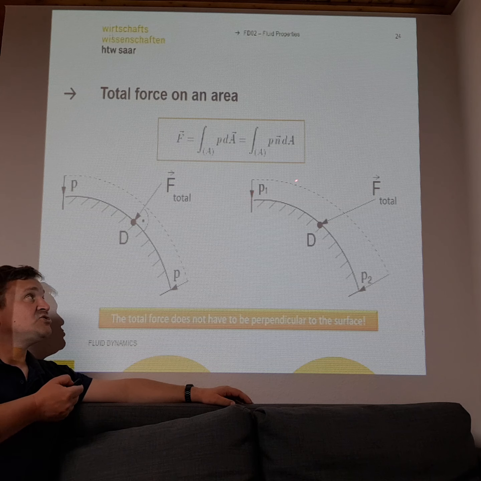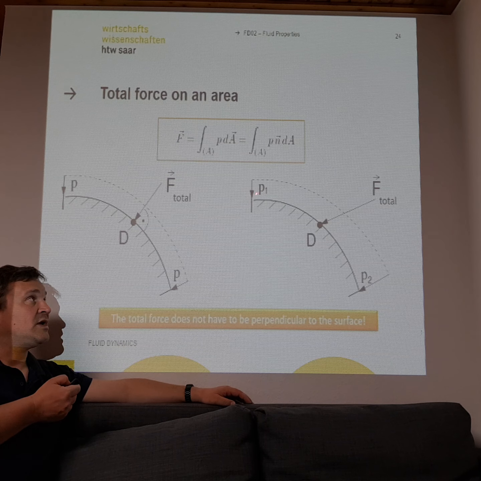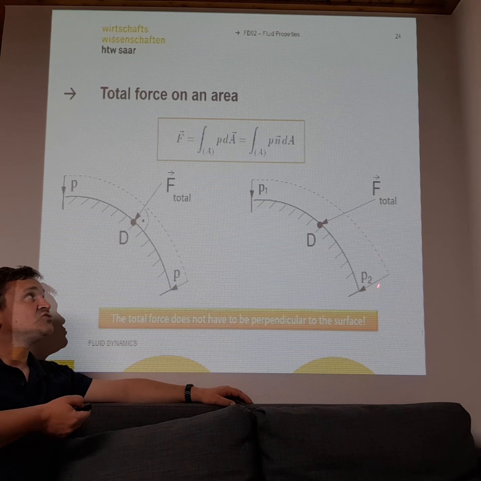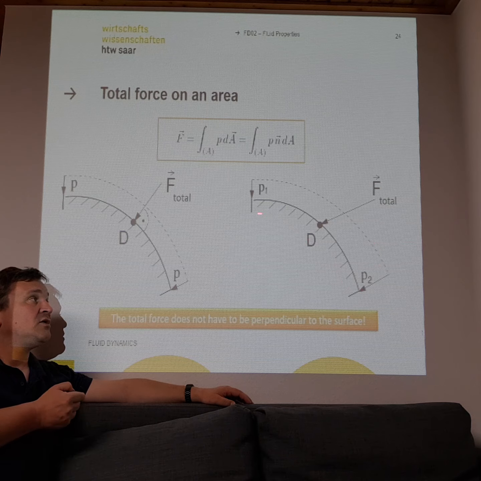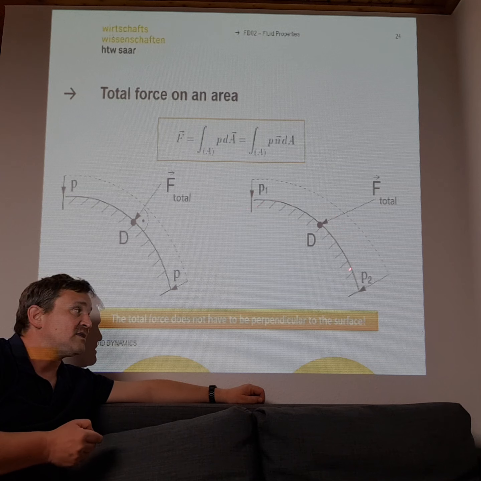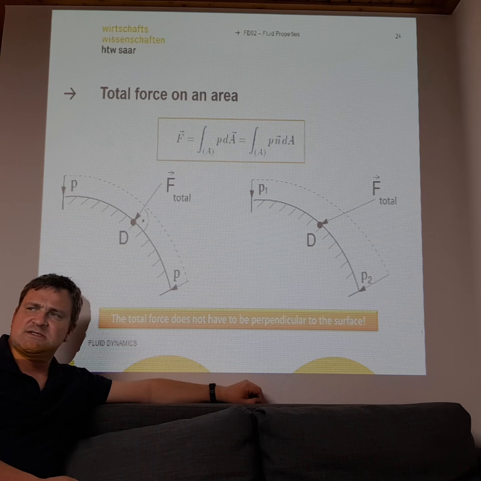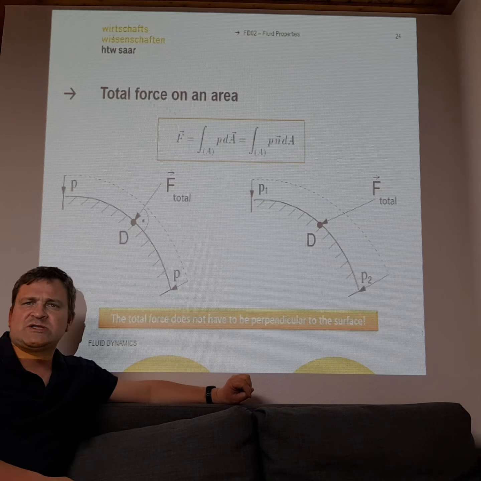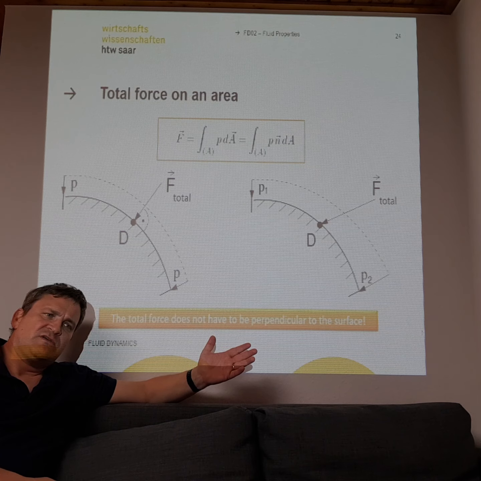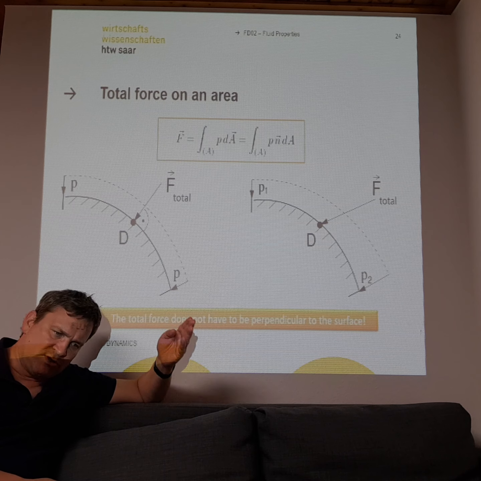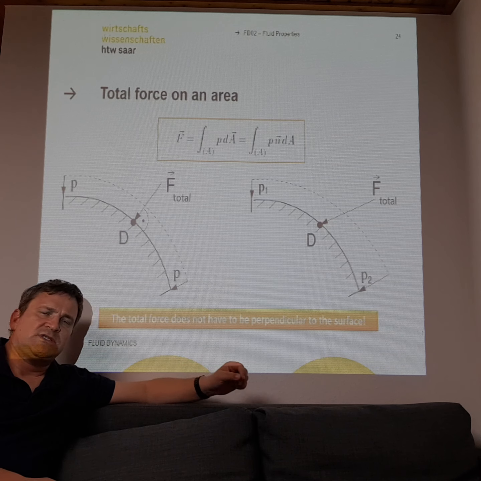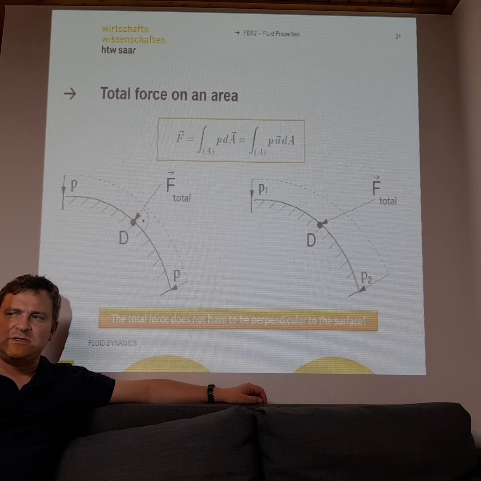And if you have a changing pressure, if the pressure here at position 1 is different to the pressure at position 2, you have to solve this integral over the area, and the total force will be different at different positions. This makes it sometimes a bit more difficult to calculate this pressure. For example, if you are underwater and you go down deeper and deeper, then you have higher pressure in the deeper regions under the sea.